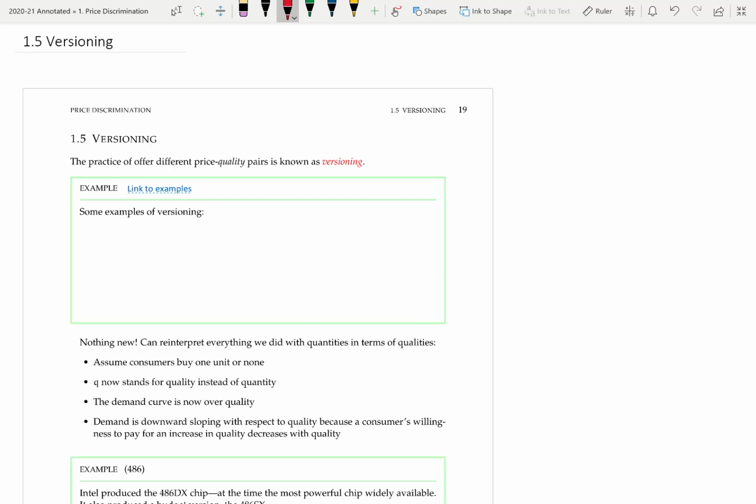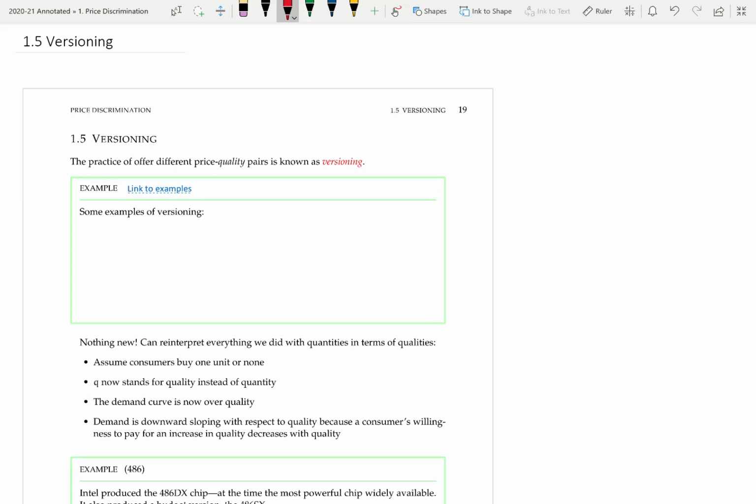One example of versioning is with airline tickets. You have different versions: a first class, a business class, economy. But these are different versions of the same basic good, and they represent different qualities. First class is the highest quality, economy is the lowest quality.